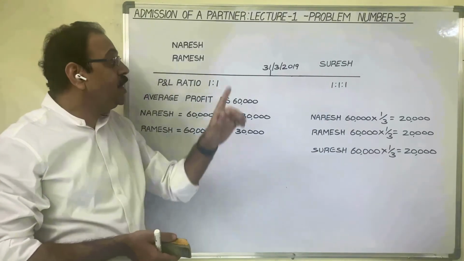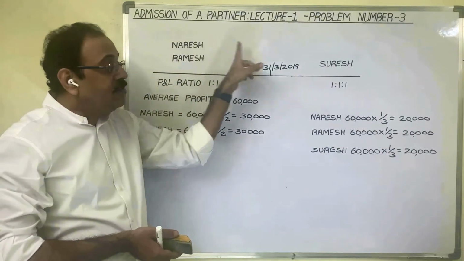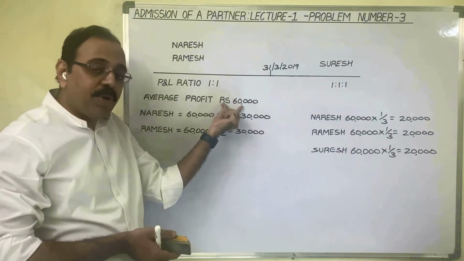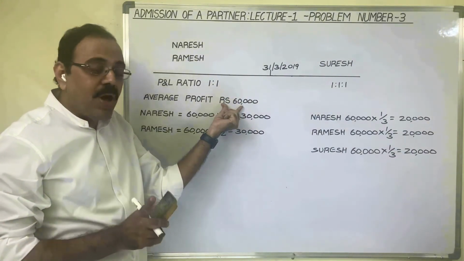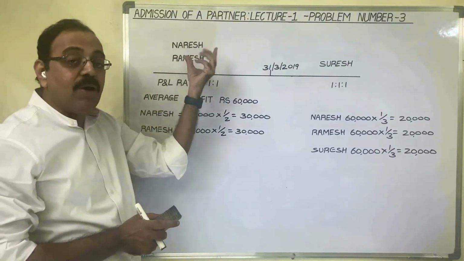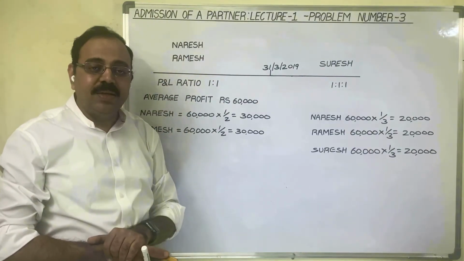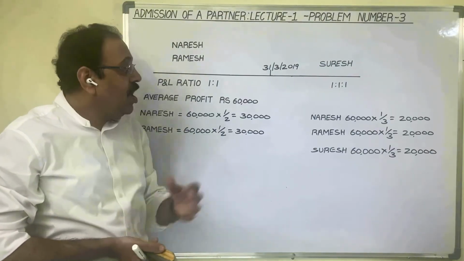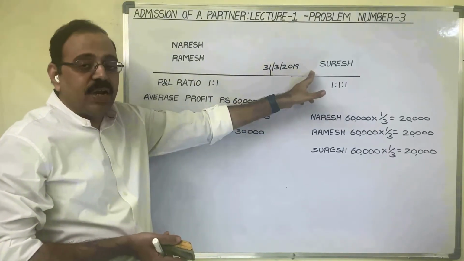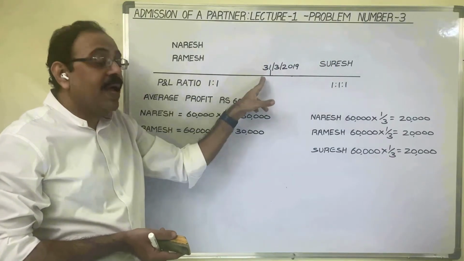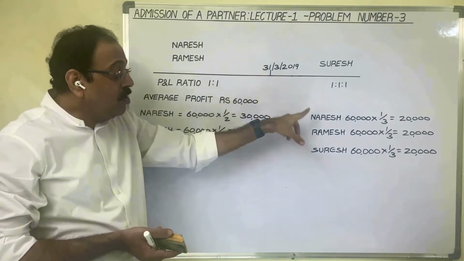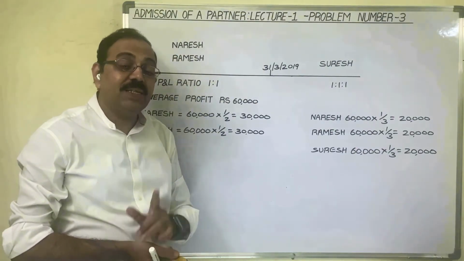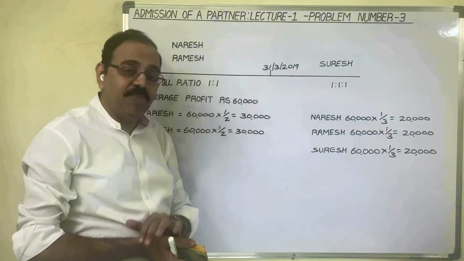Instead of joining as a new partner in their firm, if Suresh starts his own business, can he earn this much profit? No, because these two members have some reputation in the market. They struggled a lot. They developed the business, and on 1st April 2019, Suresh is coming as a new partner, equal to the old partners. He is also getting profit. It is an injustice to Naresh and Ramesh now.